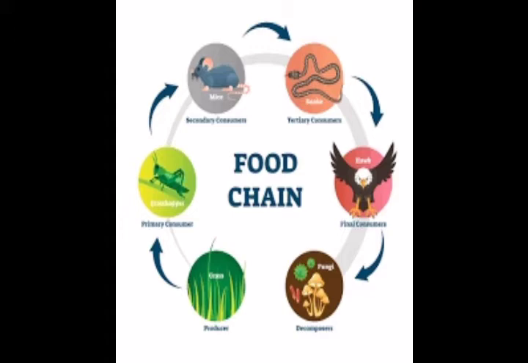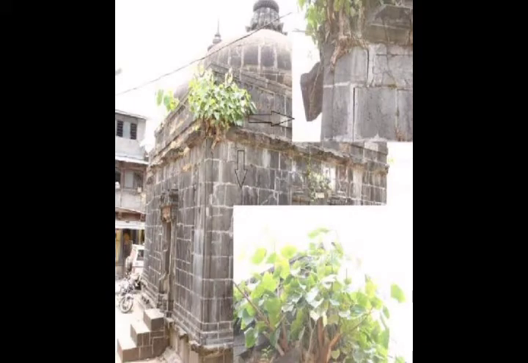Now, children, we will travel around different types of environments in this world and see what their conditions are. The picture you are seeing is an old peepal tree or some other tree growing out of old monuments. You might have seen this type of thing near your houses also. How do these trees come here on their own, with the help of any mediator? Sometimes birds carry their food in their beaks, and along with that, seeds are there.